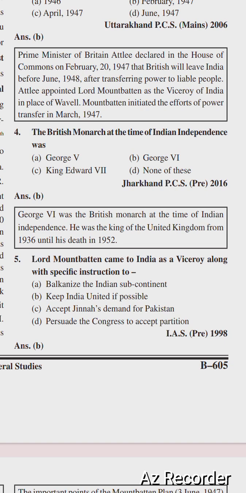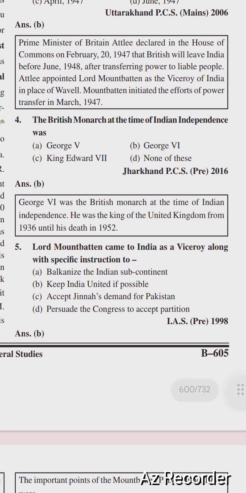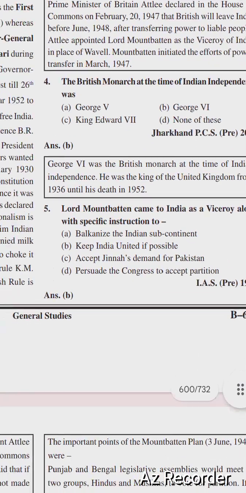Next question is Lord Mountbatten came to India as a viceroy along with specific instructions. Options are balkanize the Indian subcontinent, keep India united if possible, accept Jinnah's demand for Pakistan, persuade the Congress to accept partition. Right option is option number B, keep India united if possible.